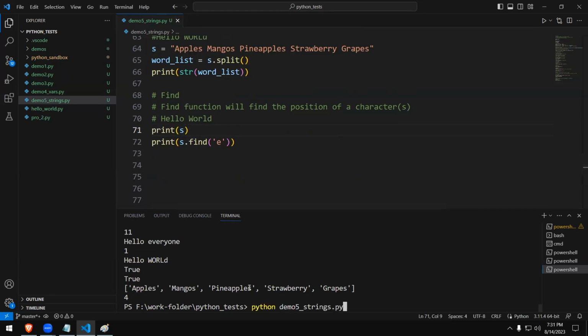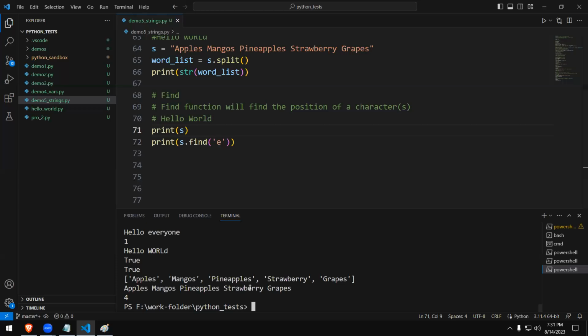Let me try printing it first. Oh, okay. My S variable got replaced with apples, mangoes, and everything. That's right. So this E is what is getting counted, which means it starts from 0, 1, 2, 3, 4. Always it starts from 0. This character location starts with 0. So it finds the position as 4. Correctly, it's mentioned as 4.